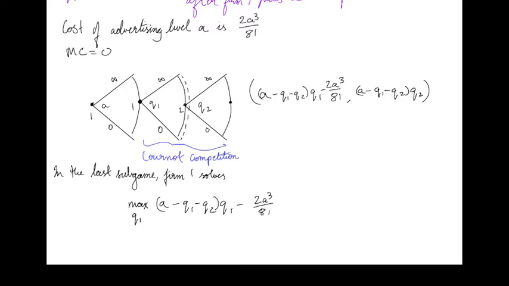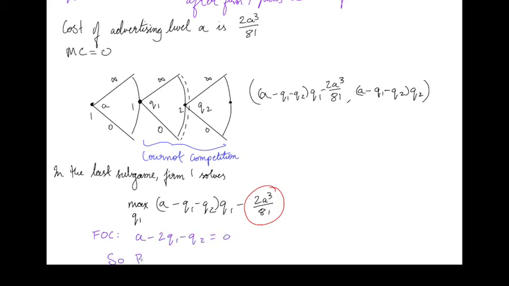One thing that you'll note here is that this advertising cost is at this point a sunk cost. And it doesn't affect the choice of quantity for firm 1. And that'll come out when we take the first order condition. So the first order condition is A minus 2Q1 minus Q2 equals 0.